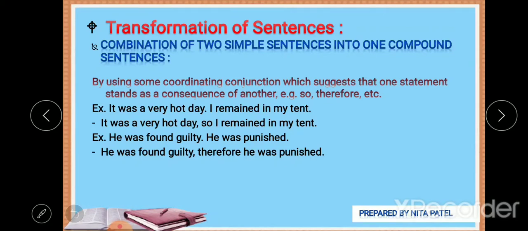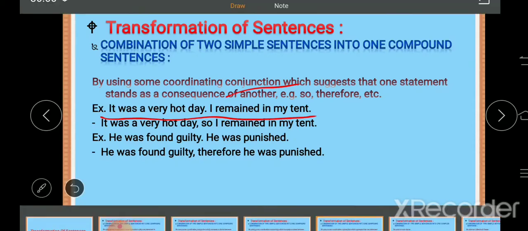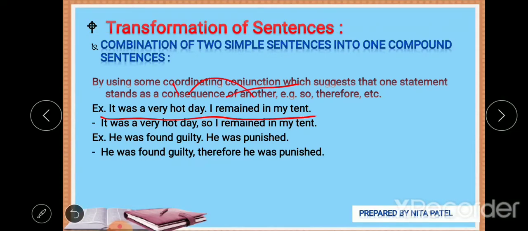For example, it was a very hot day, I remained in my tent. It was a very hot day, so I remained in my tent. You will find that this sentence is the consequence of the other sentence. So in that particular situation, you can go for so or therefore. You can also say that it was a very hot day, therefore I remained in my tent. You can use any of them.